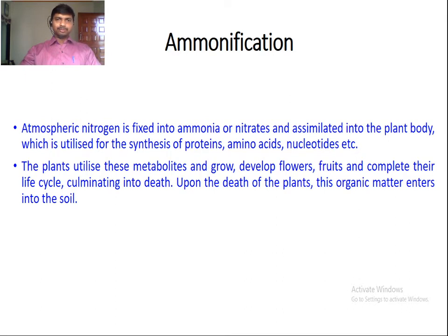The atmospheric nitrogen is converted into a usable form so that the plant can absorb it from the soil. The plant can absorb nitrogen either in the form of nitrate or ammonia. It is assimilated into the plant body and utilized for the synthesis of proteins, amino acids and nucleotides. The plant utilizes these metabolites and grows, develops flowers and fruits, and completes its life cycle, finally culminating in death.